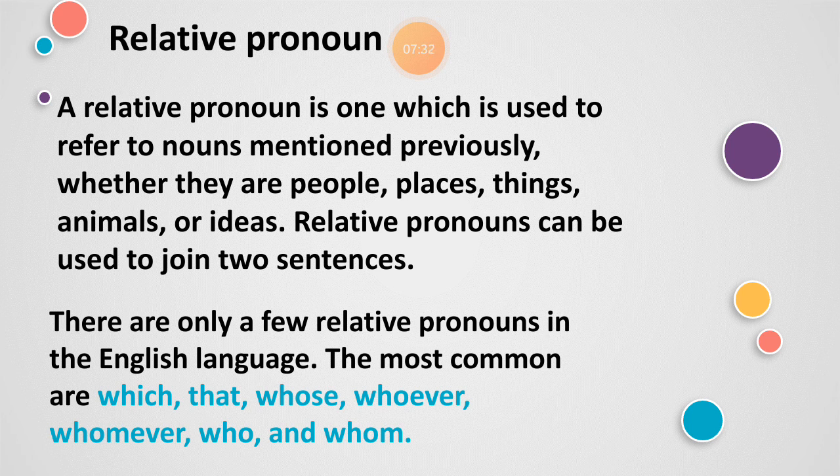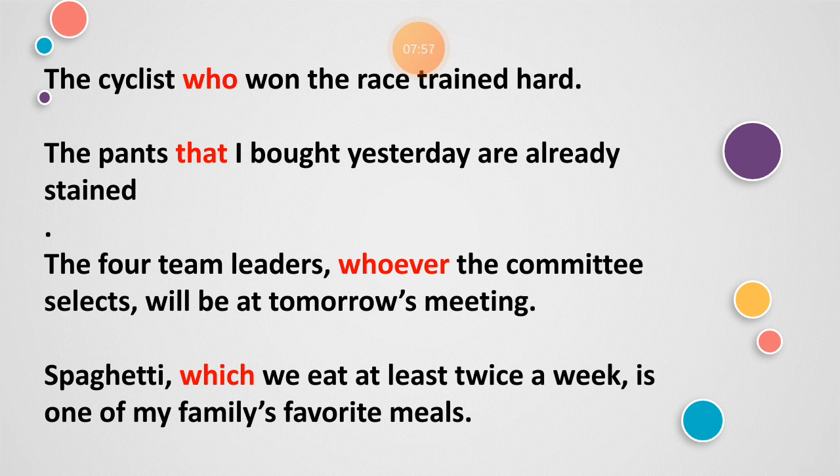So, dear students, there is a difference between the relative pronoun and the interrogative pronoun. Interrogative pronouns are the same words as we have seen, which, that, whose, whom, whoever, and they are the relative pronouns as well. But the difference is in their use. In relative pronouns, we use them for joining sentences, and in interrogative pronouns we place them at the beginning of the sentence to ask questions.